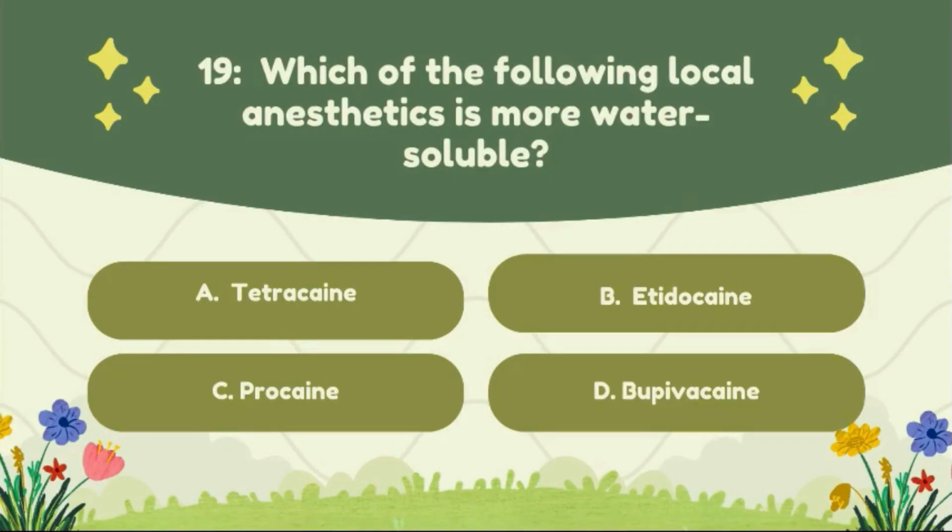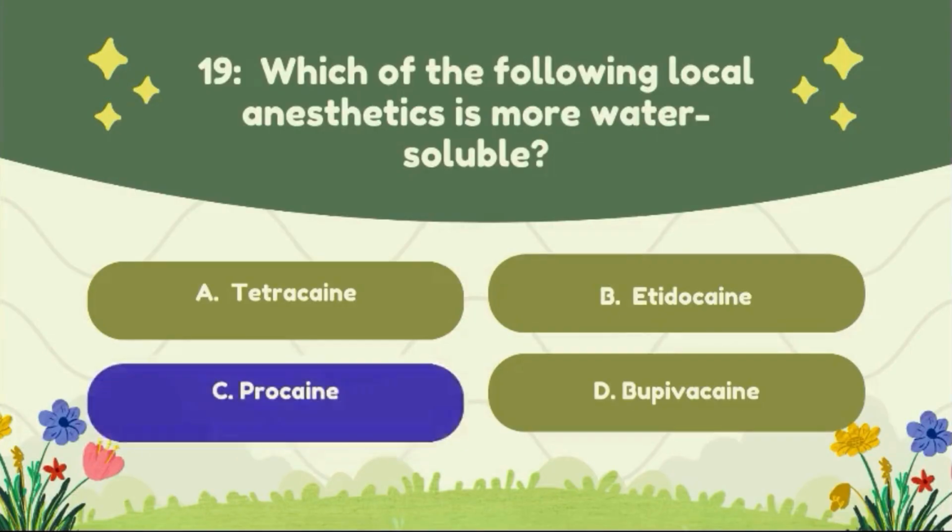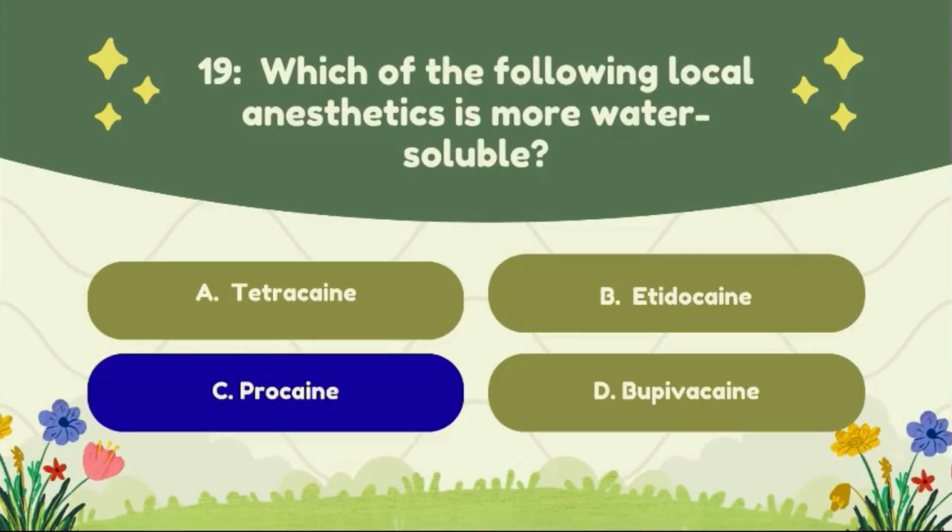Question number 19. Which of the following local anesthetic is more water soluble? Option A tetracaine, option B lidocaine, option C procaine, option D bupivacaine. The correct answer of this question is option C procaine.